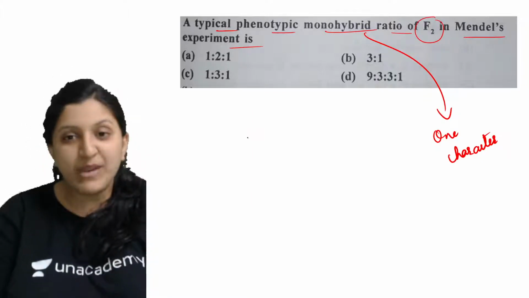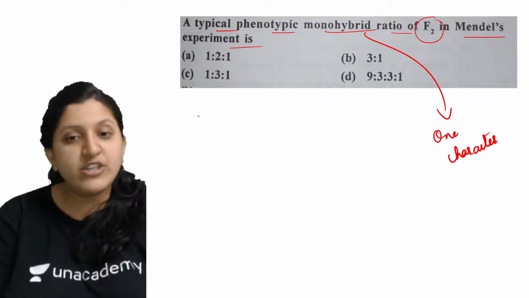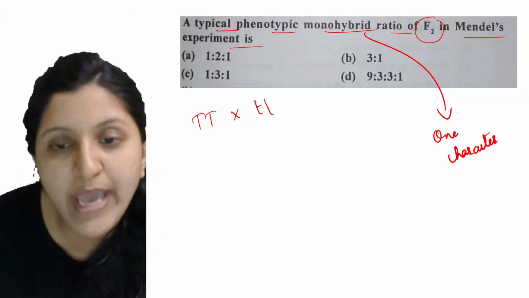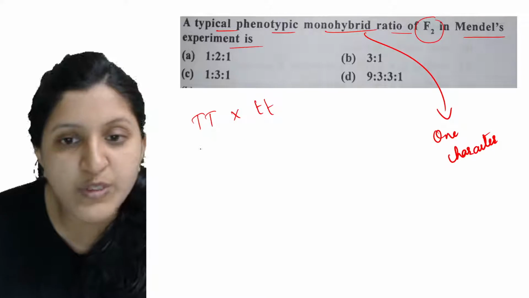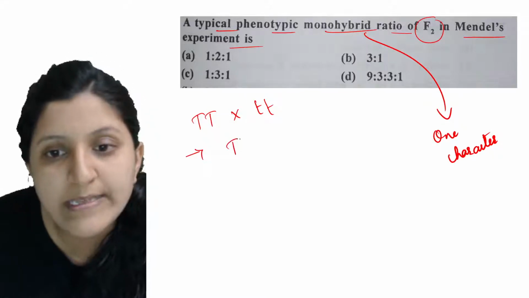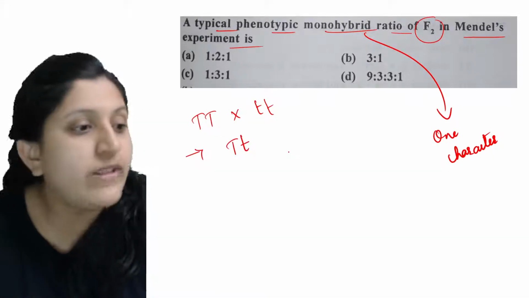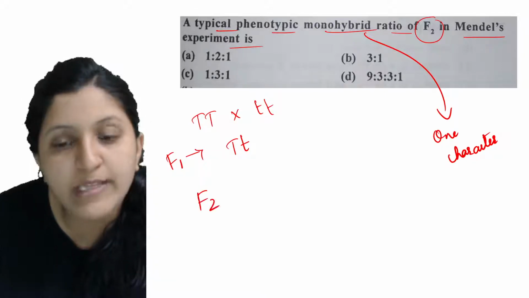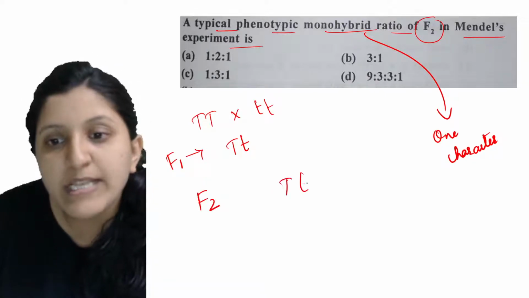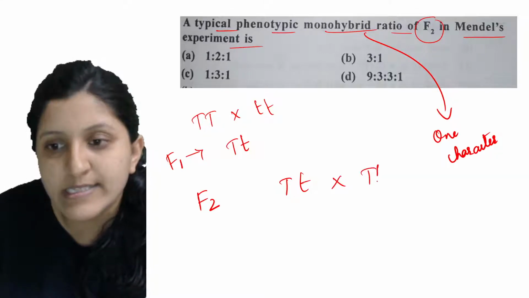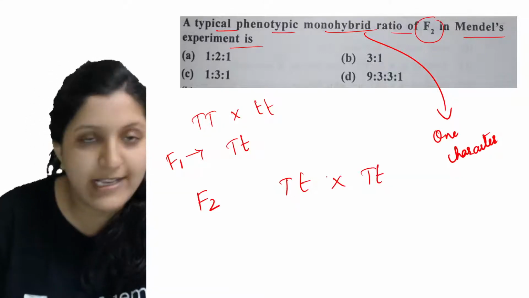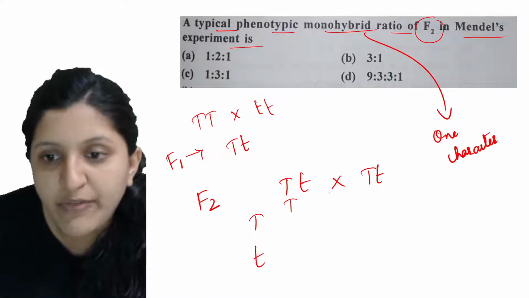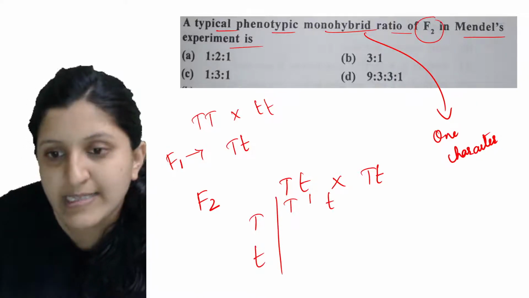So what is that Mendel's experiment? In the F1 generation we did the cross, and what we actually obtained after the cross was done, we obtained this as the product. Now for the F2 generation, this is for the F1 generation. Now we need to make the F2 generation. That means we are crossing this and this. So that means we are crossing heterozygous tall. So you will just put up a Punnett square for this as well, and let's see this case.